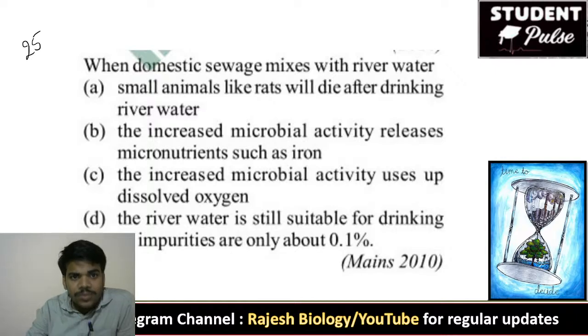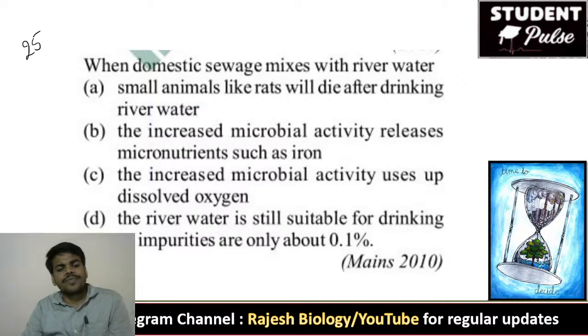25th. When domestic sewage mixes with the river water. Yes, correct, Jnaneshwar. 25th question. Domestic sewage mixes with the river water. Small animals like rats will die after drinking river water.